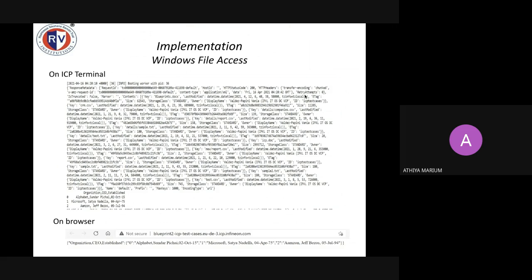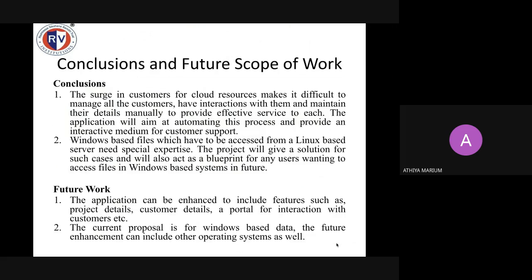So this is what the terminal looks like. The first thing is you get all the details here. So you get the text.txt in the bucket. On the browser, it will look like this. This is the data that was in the CSV and that has been published into the browser.